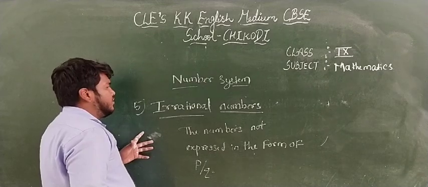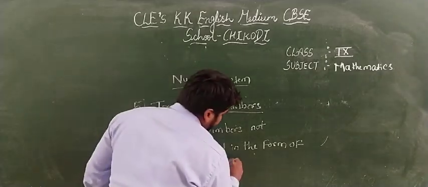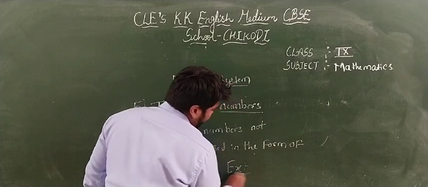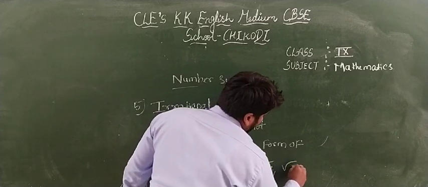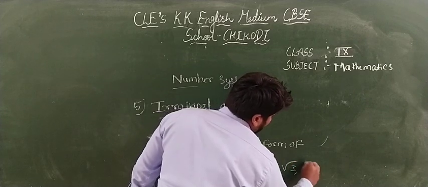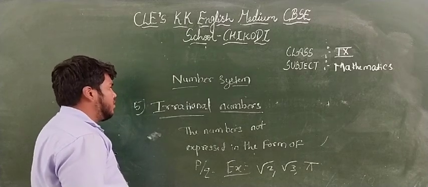So this is the definition of irrational numbers. Lastly, examples of irrational numbers: you can give root 2, root 3, pi. These are the examples for irrational numbers.